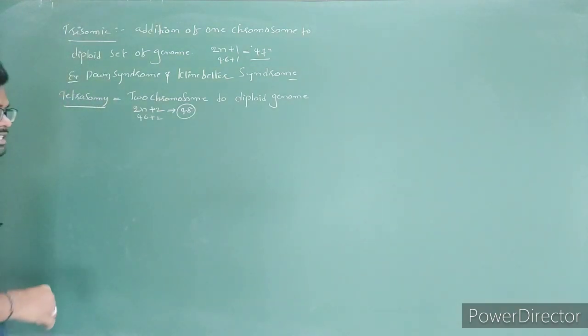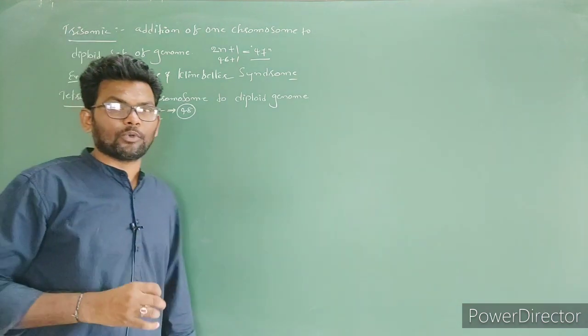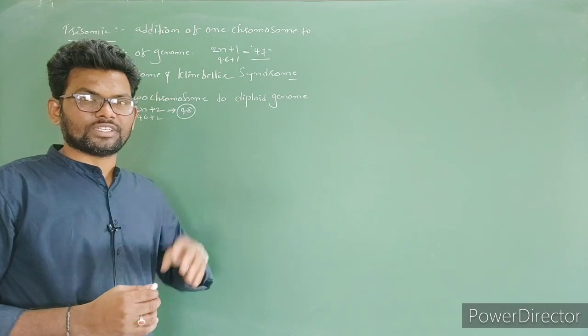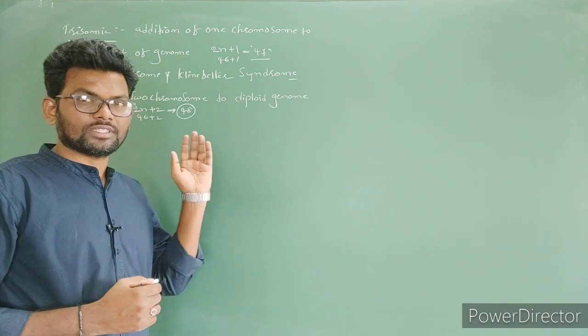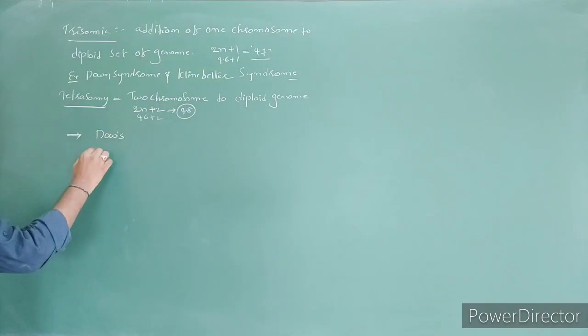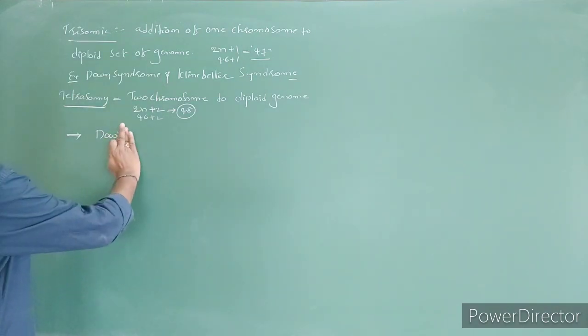Okay, so this is actually regarding aneuploidy. After aneuploidy, in NCERT three syndromes are discussed. The first one is Down syndrome, then Klinefelter syndrome and Turner syndrome. Down's syndrome.